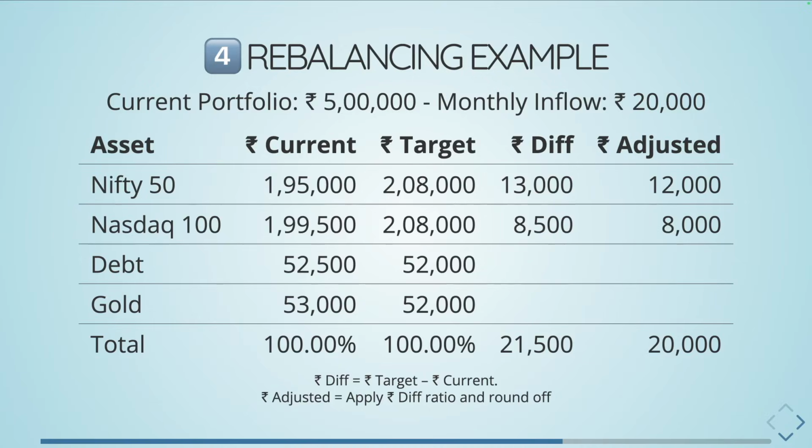So we have to adjust them. We have to scale them down, right? In this case, you take the same ratio, 13,000 is to 8,500, and convert them to match this 20,000 profile. Then it scales down to 12,000 and 8,000, right? So this is how I identify how much I have to buy in a particular asset class every month, and then I go and execute these purchases.